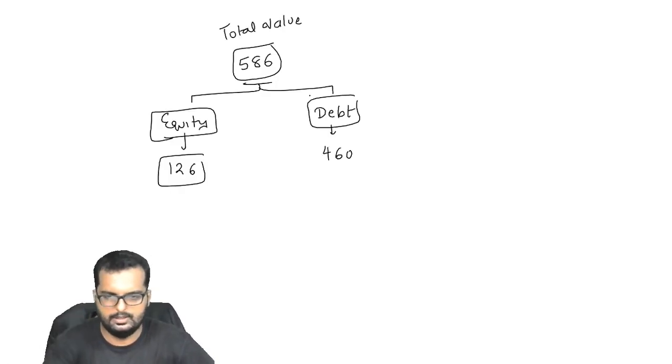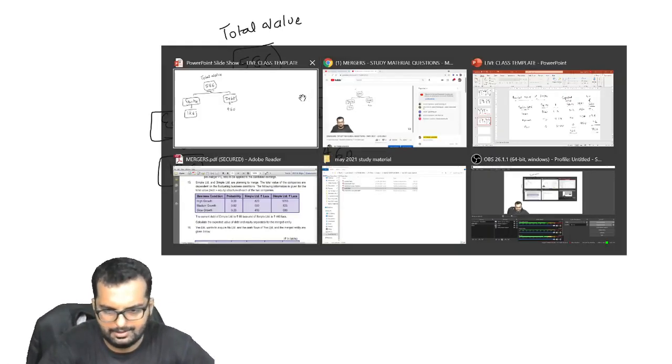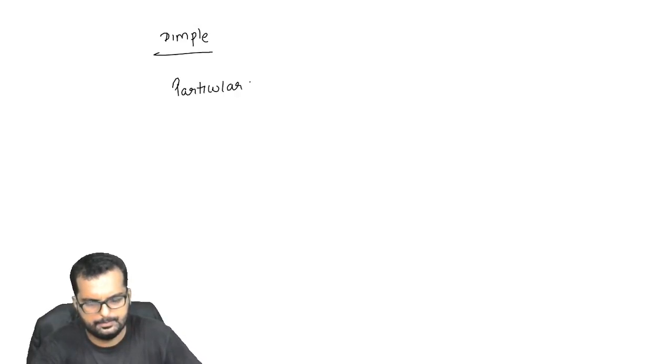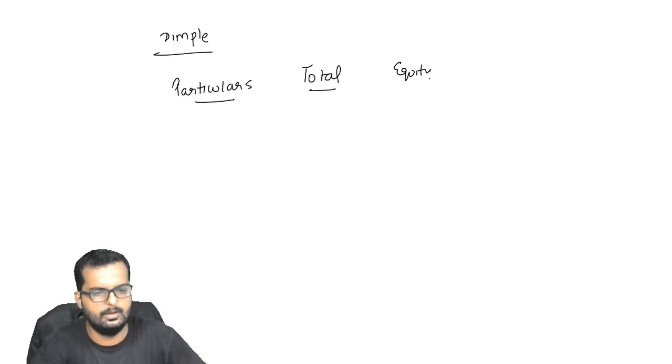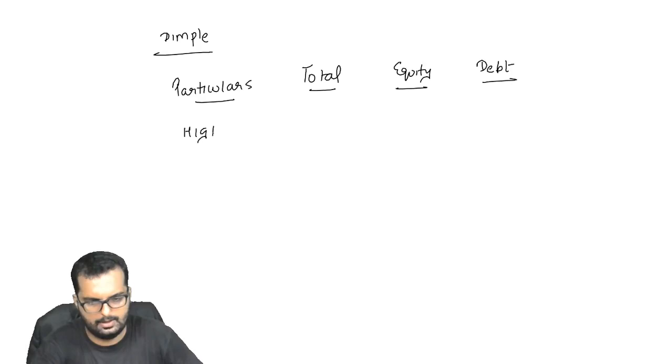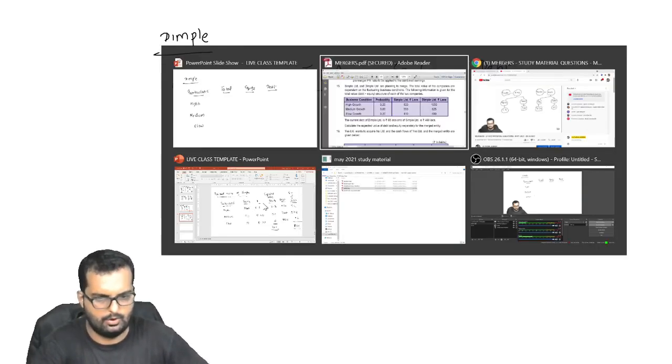Fine friends, I believe we are done with this. After this, the next thing that comes up is that we have to do it the same way for Dimple. But for Dimple, we don't have much complication because I'll draw a table: particulars, total value, equity value, debt value, high, medium, low.